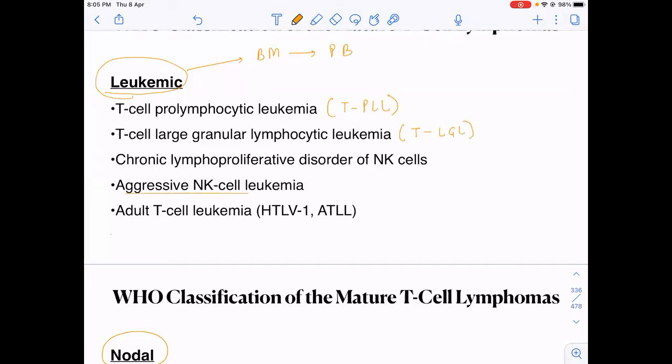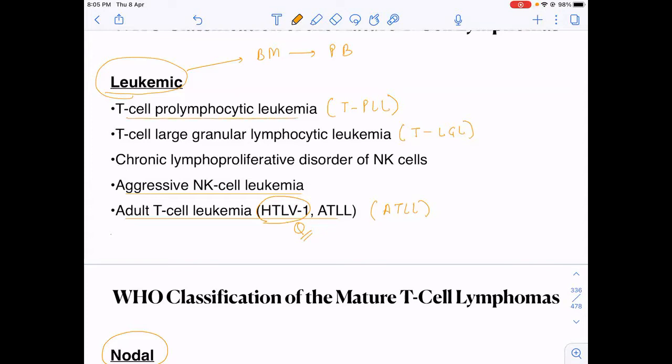Then the fourth one which we'll read is aggressive NK cell leukemia. And the next one is adult T cell leukemia, also called ATLL, and it is very commonly associated with the virus HTLV, human T cell lymphotropic virus.